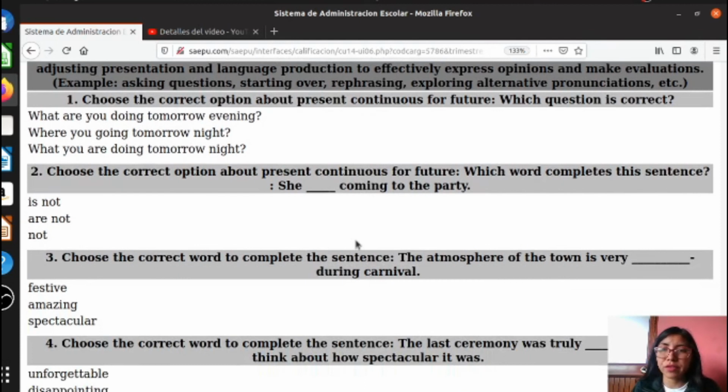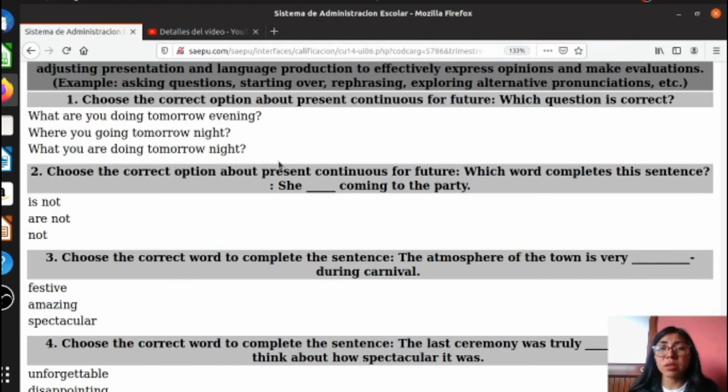Pay attention to the first question. Choose the correct option about present continuous for future. Okay, remember this unit will review some tenses in order to speak about the future. Okay, which question is correct? Okay, related to present continuous, so you have to remember the structure. Okay, what are you doing tomorrow evening? Where you going tomorrow night? What you are doing tomorrow night. Okay, so that is the structure, the only thing that you have to keep in mind.